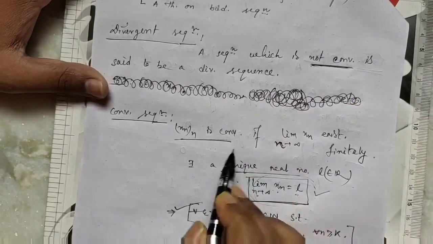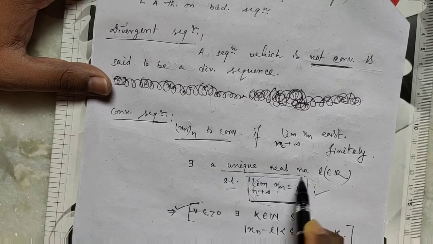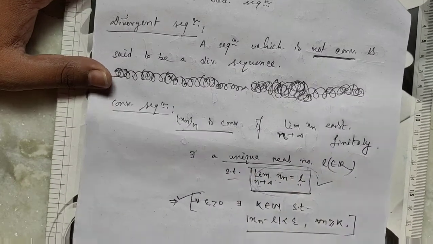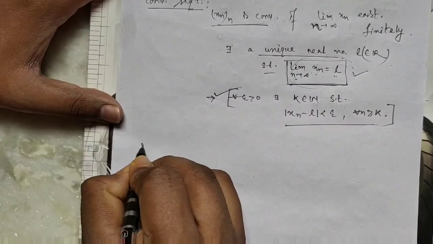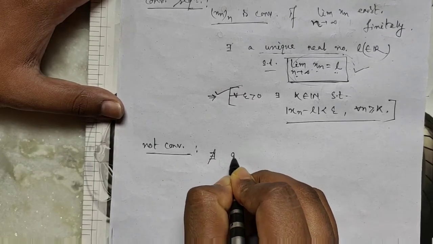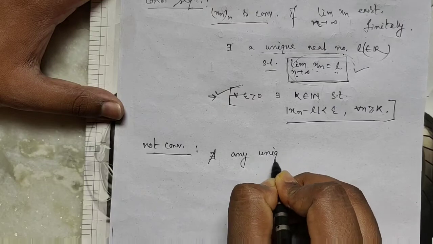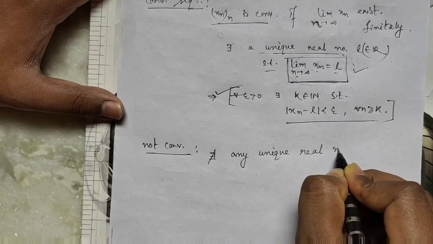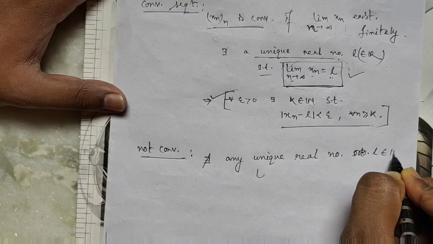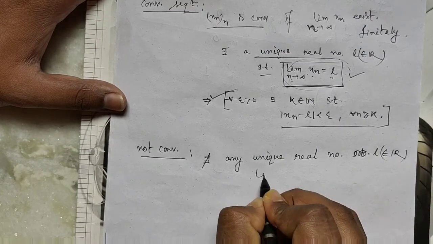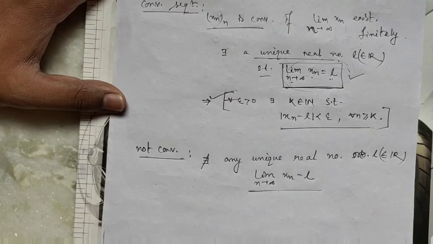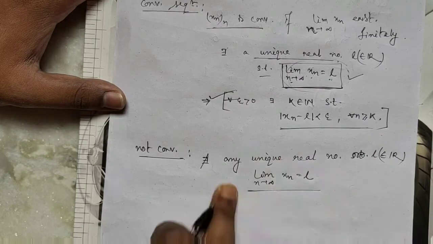Not convergent means there does not exist any real number L belongs to R such that the limit as n tends to infinity of Xn equals L. There is no L such that this is satisfied.